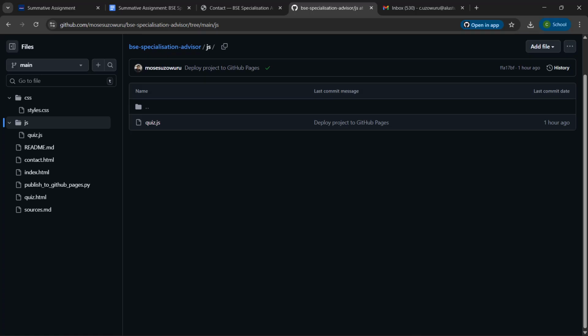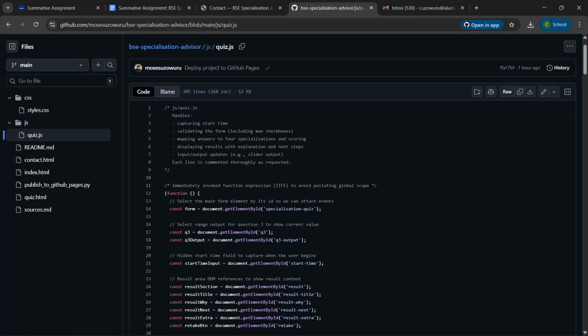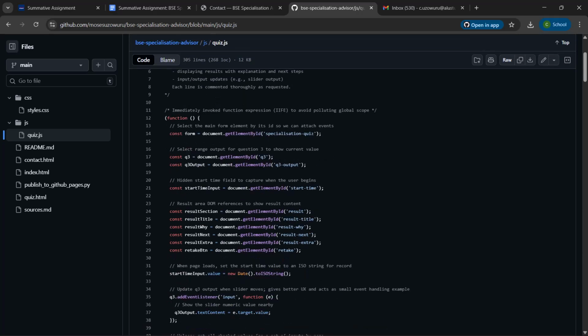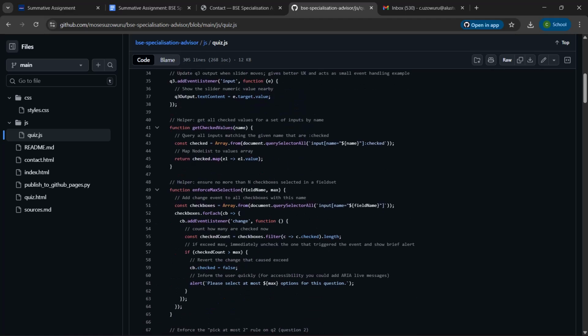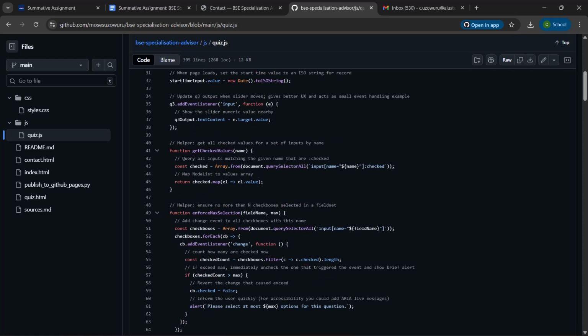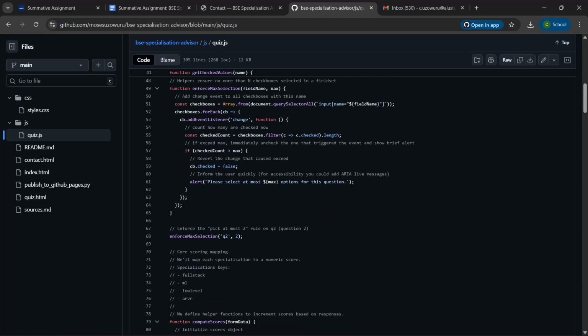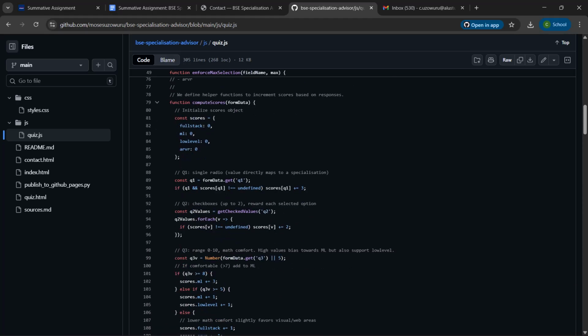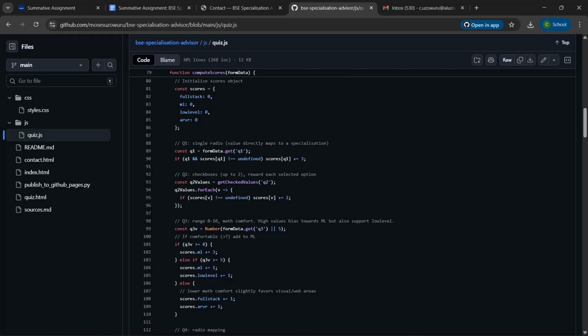Move over to quiz.js. This contains the code that facilitates the logic for suggesting specialization. As you can see, we have functions calling the right addEventListener. We have a computeScores function, and all that we need.